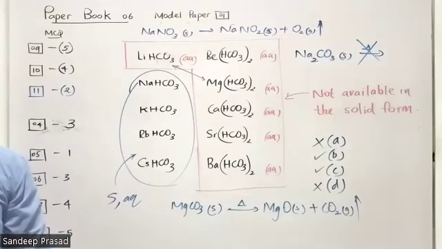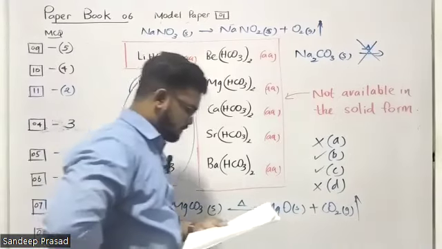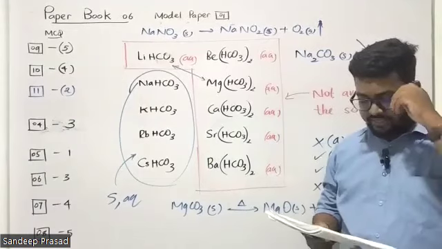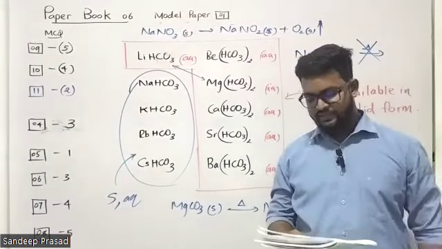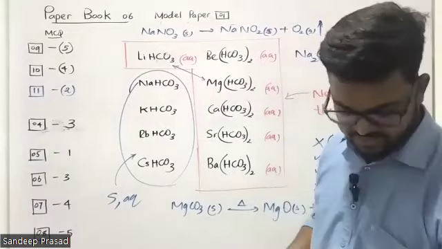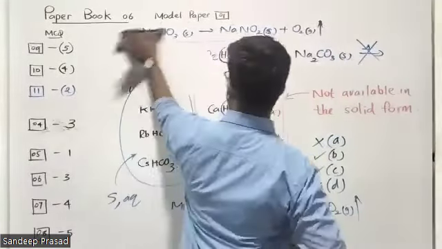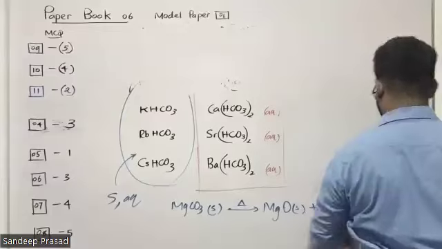Question number 12. Which of the following statements is correct? Enthalpy is a state function and extensive property. In this question, they have given extensive properties and intensive properties. Let's see. Shall we revise the theory quickly? Extensive and intensive. What does extensive mean?